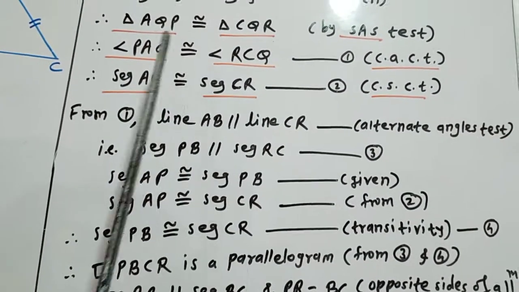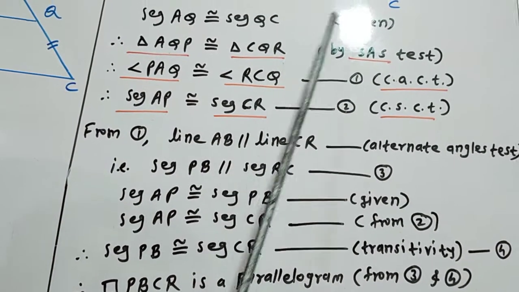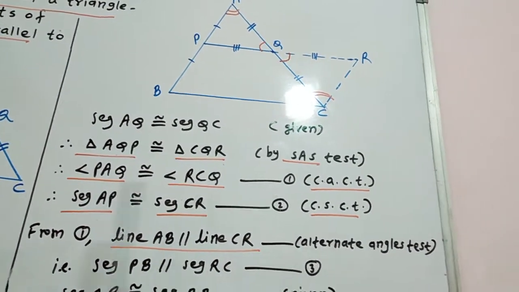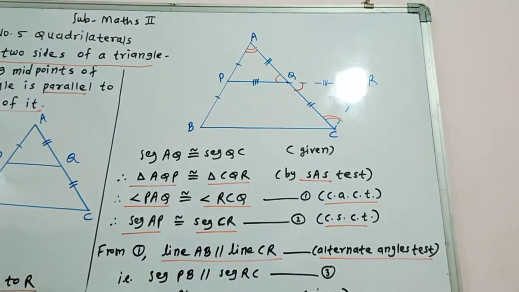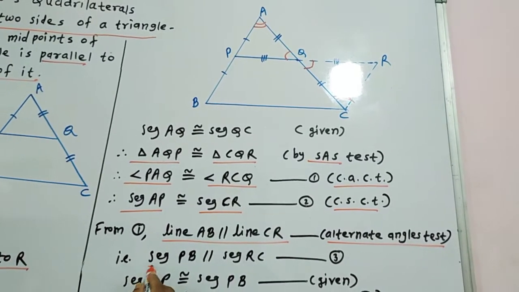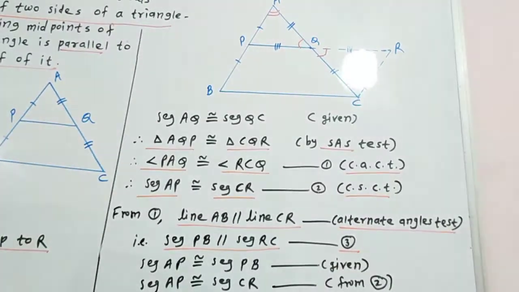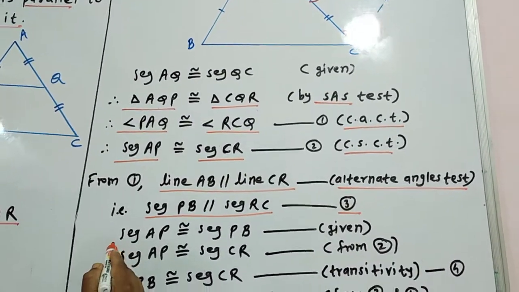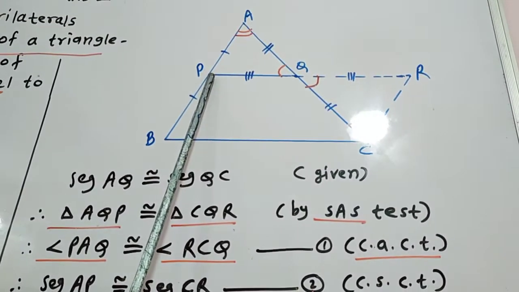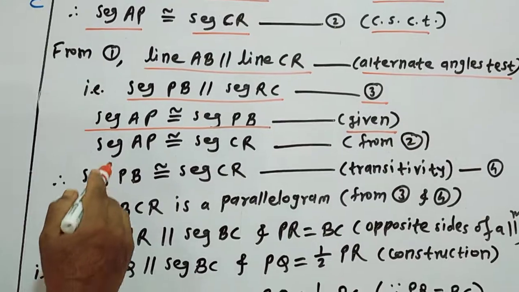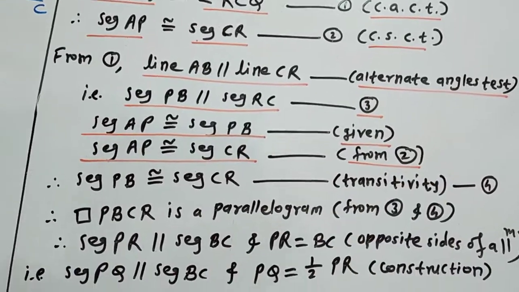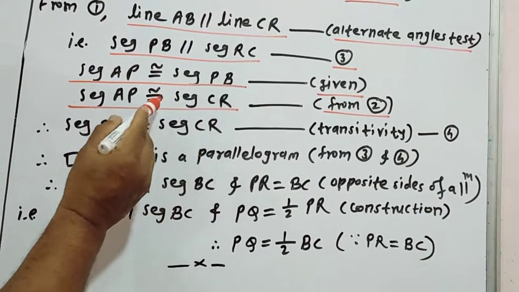Now from 1, I told you PAQ and RCQ are alternate angles. Therefore, line AB is parallel to line CR because of the alternate angles test. If AB is parallel to CR, then PB is also parallel to CR. That is, seg PB is parallel to seg RC, number 3. Then seg AP is congruent to seg PB, given, because P is the midpoint of AB. Then seg AP is congruent to seg CR, proved in number 2, that's why the reason is from 2.